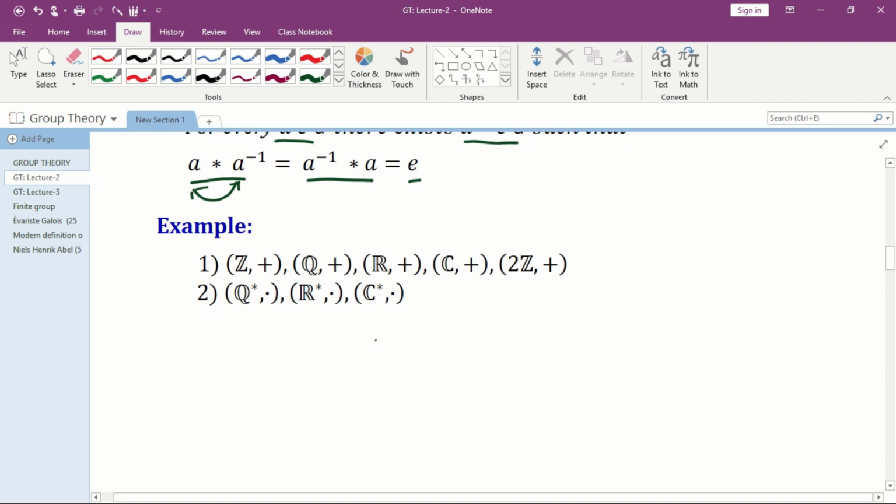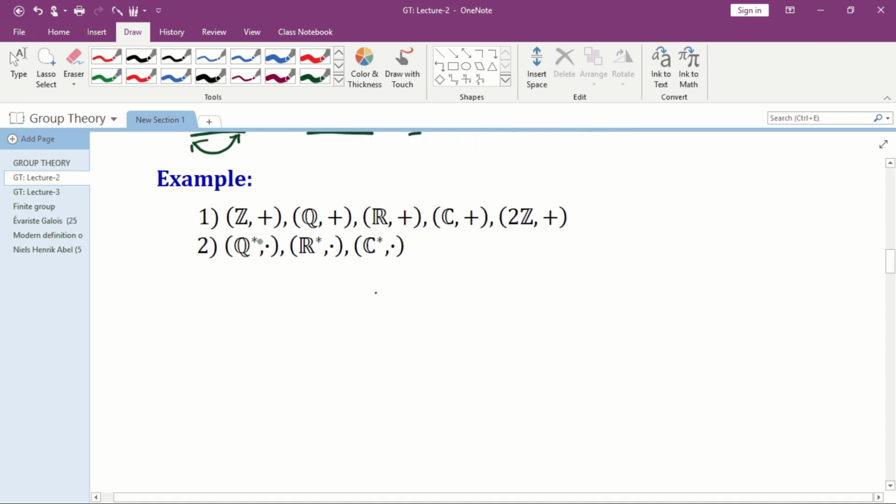Let us consider a few examples. (Z, +), (Q, +), (R, +), (C, +) and (2Z, +), where 2Z means the set of all even integers, are all groups under addition. Similarly, (Q star, dot), (R star, dot), (C star, dot) are all groups under multiplication. Other examples we will consider when we go into worked problems.